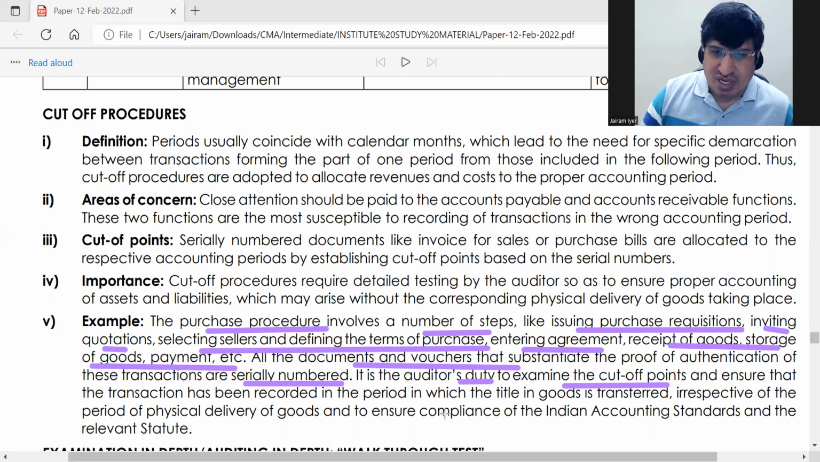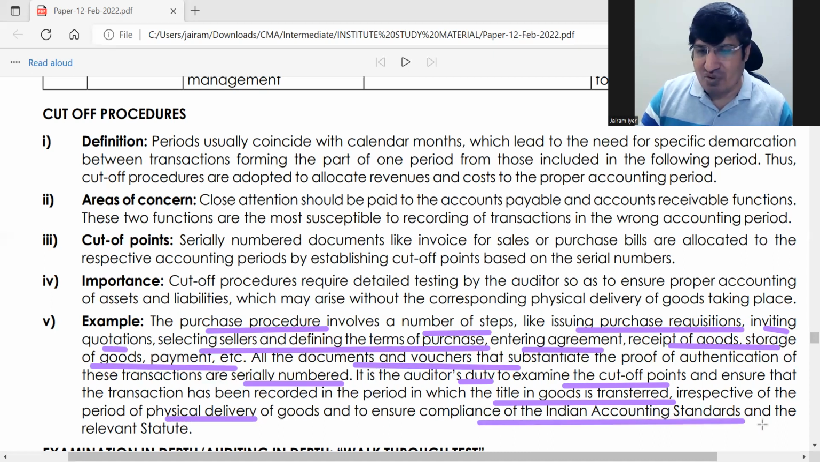And the title of the goods, just see that the title of the goods is transferred at the right time. That should not depend on the physical delivery. When the contract is over, the title must be transferred. And comply with the Indian accounting standards and relevant statutes. That he has to see. So this entire part is cut-off procedures.